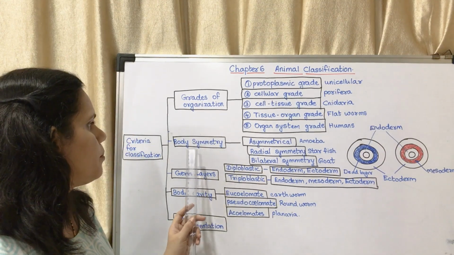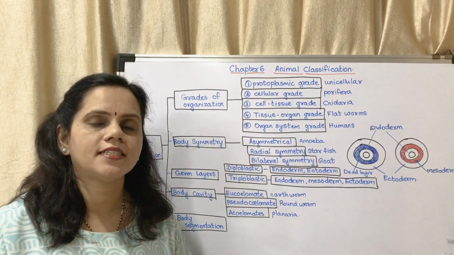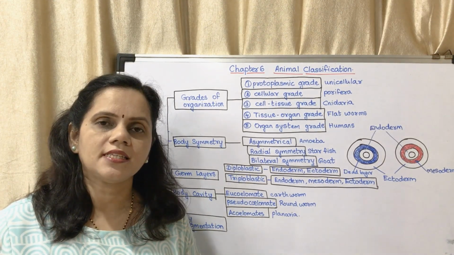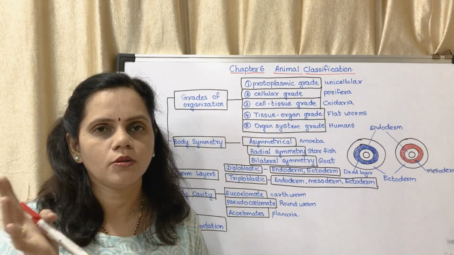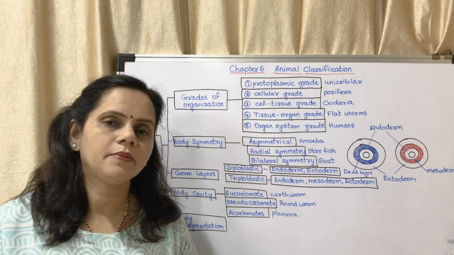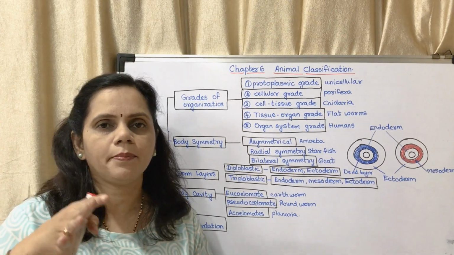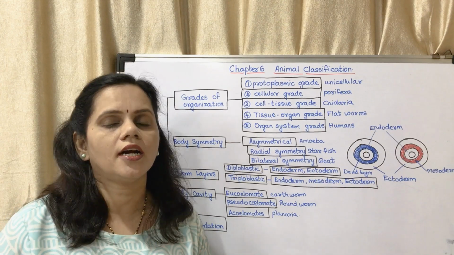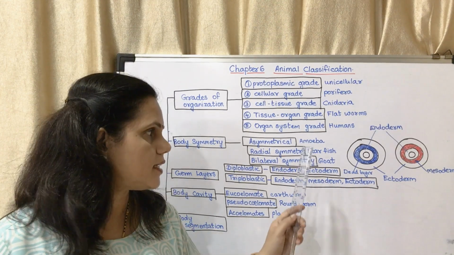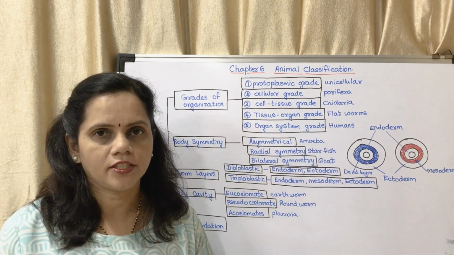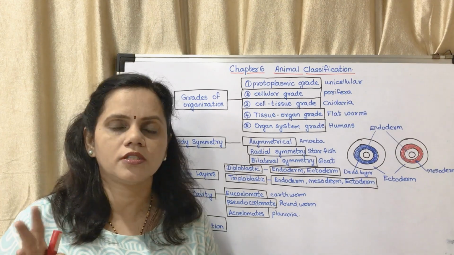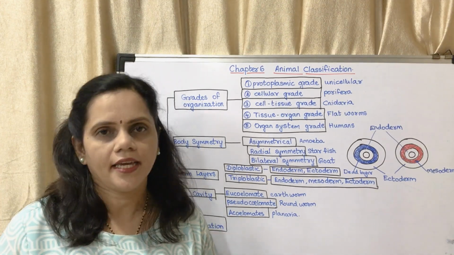Now the next is body symmetry. You have studied symmetry in your maths subject. Symmetry means which is similar on both sides. First one is asymmetrical. Asymmetrical means if you cut it at any plane and you cannot cut it into two equal parts, then it is said to be asymmetrical. For example, amoeba is asymmetrical. If you cut it into two parts at any plane, both parts won't be equal.